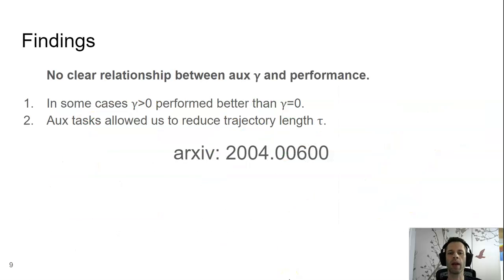To conclude, I will summarize our findings. With respect to our original hypothesis, we found no clear relationship between the auxiliary task timescale and performance. This requires more investigation still. We did observe that in some cases, when it was predictive, when gamma was greater than 0, we did see better performance than when gamma was equal to 0. An interesting observation is that these auxiliary tasks allowed us to reduce the trajectory length, tau, which supports other claims which have shown that auxiliary tasks can make learning less sensitive to metaparameter settings.